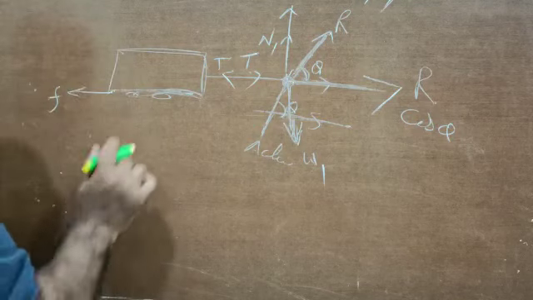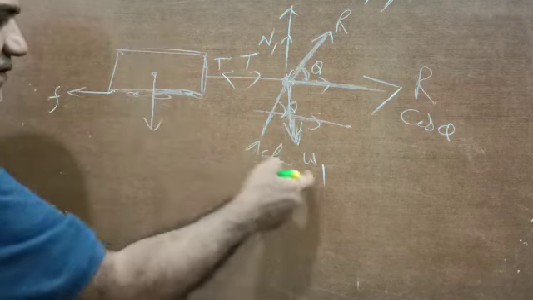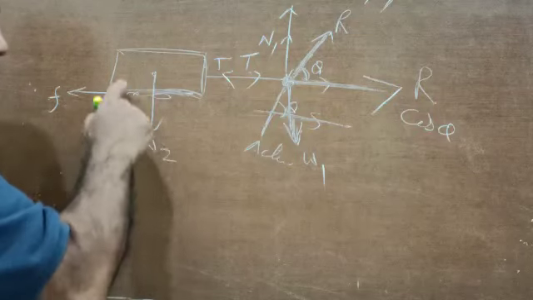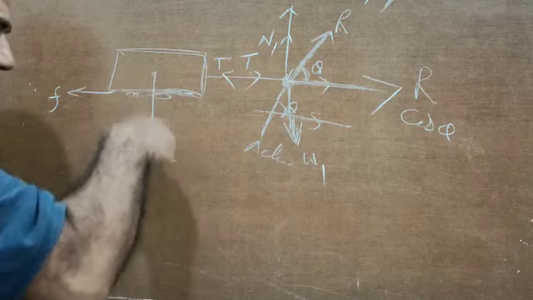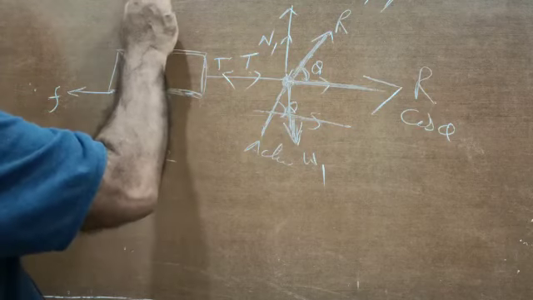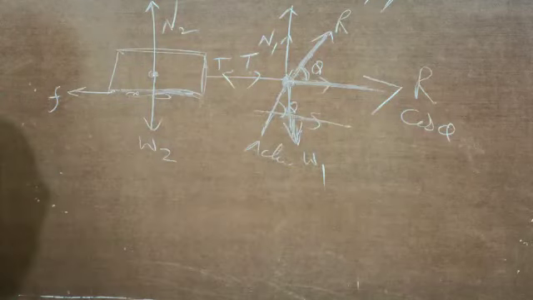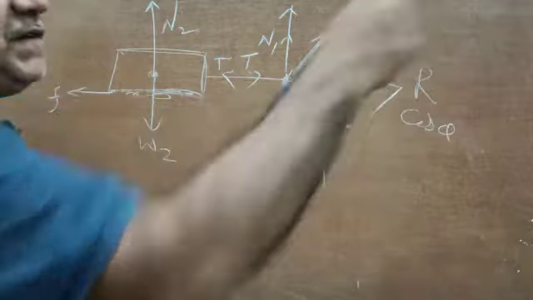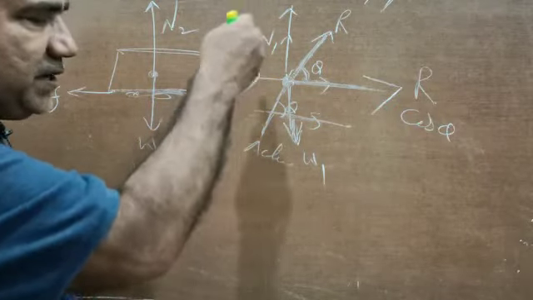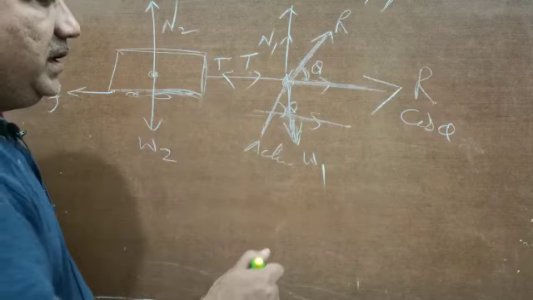Now what we are doing is, the cart weight also, this is W1, let us say this is W2. This also will act vertically downward, and this is the action by the cart on the ground. As a consequence of this, there will be a reaction acting in the upward direction, and this is say N2. Now when we say the horse is pulling the cart and the cart is moving in the forward direction, then all these vertical forces can be cancelled, they can be ignored.